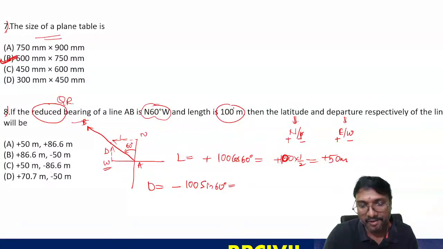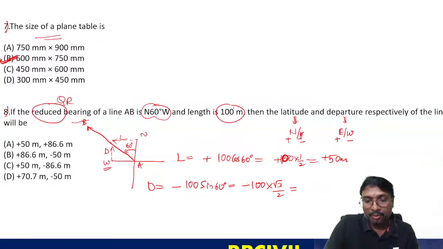So what is that value? Is it correct or is it wrong? Minus 100 into sin 60, and sin 60 is nothing but root 3 by 2 now. How much does this value come to be? Tell me.